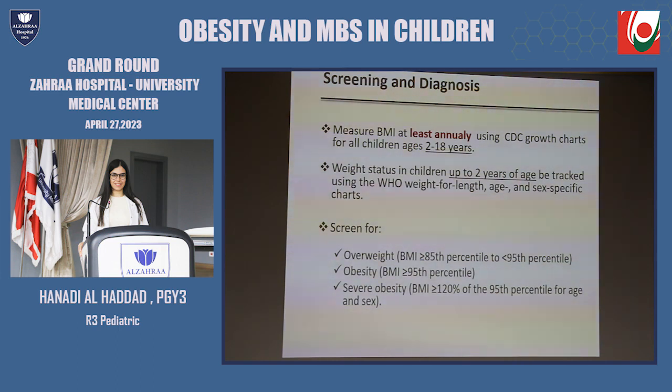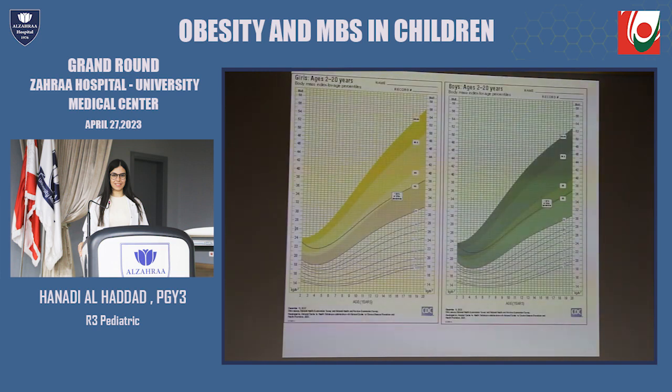So the CDC and AAP recommend that weight status in children up to 2 years of age be tracked using the WHO weight-for-length age-specific chart. So we screen for overweight in children with BMI from the 85th percentile to the 95th percentile, obesity is more than the 95th percentile, and severe obesity is more than 120% of the 95th percentile for age and sex. So these are the CDC growth charts for age and sex, with the appropriate percentile for BMI.